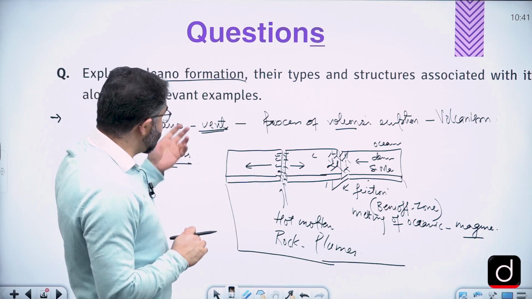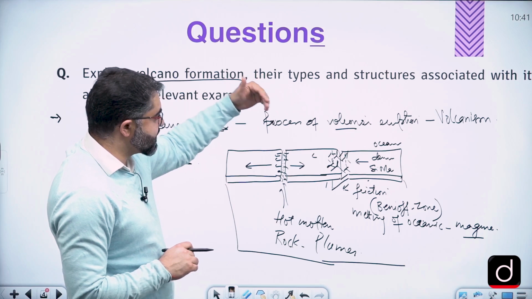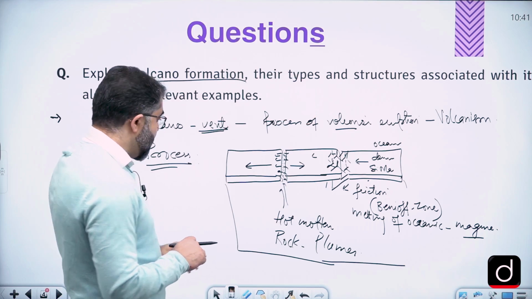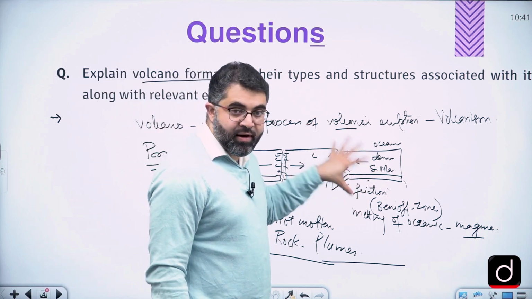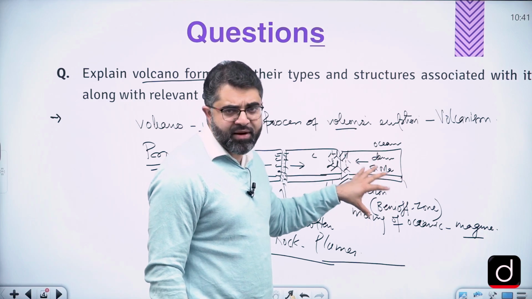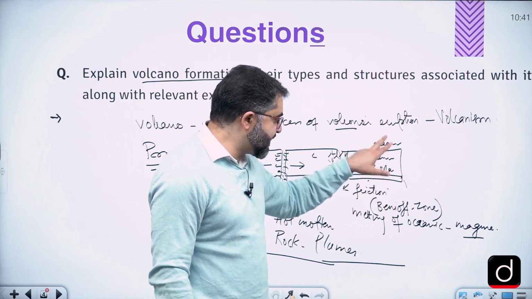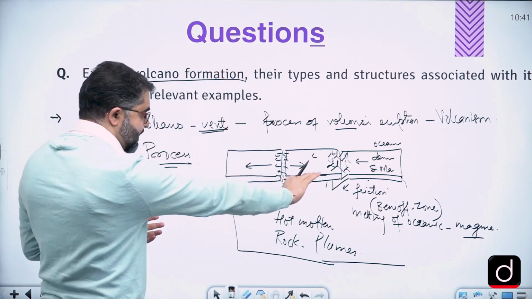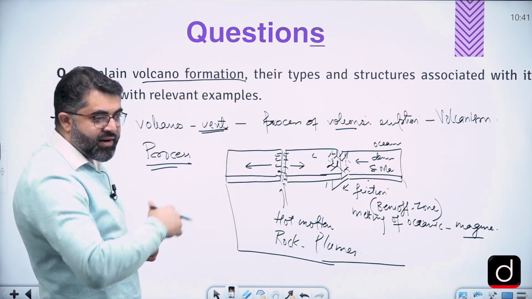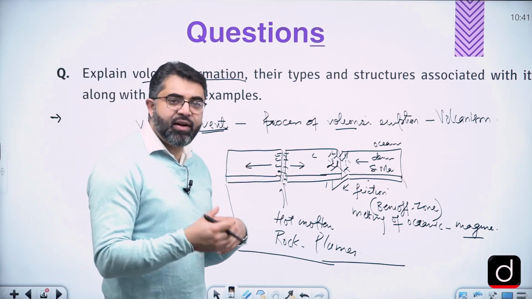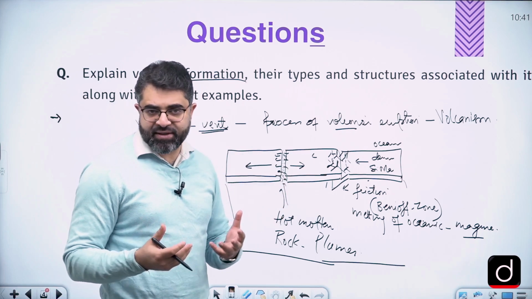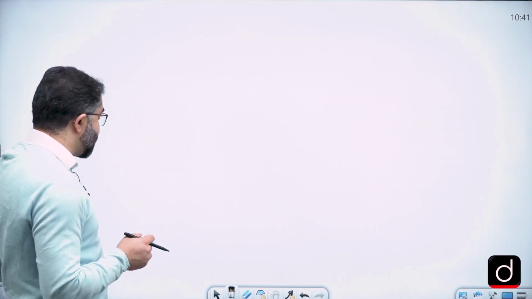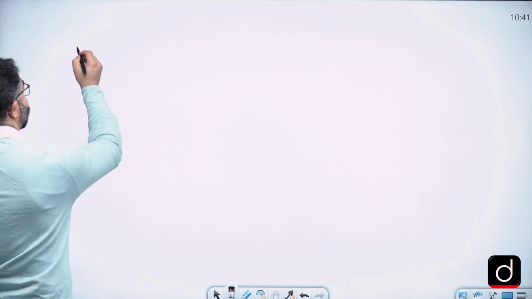All right, and then we have the second part of the question, which talks about their types and structures associated with it. Okay, let's try to write the answer on this. What should we be writing in the answers, and how to relate these concepts in minimum words? So this is the process. I hope all of you understand. Of course, we are taking Mains this year, so we expect you to understand and remember these concepts of convergence, divergence, plate movement overall. Now, how do we put it in our answer? How do we write in our answer?